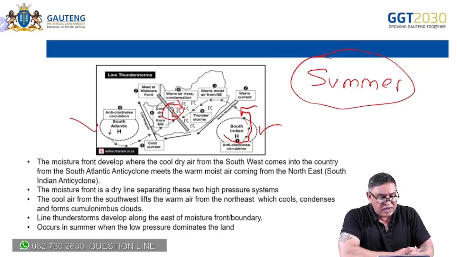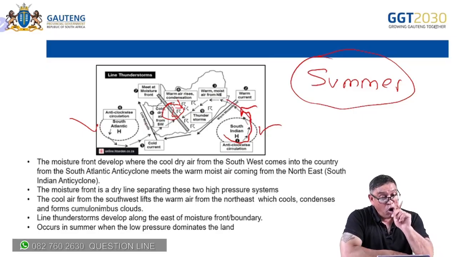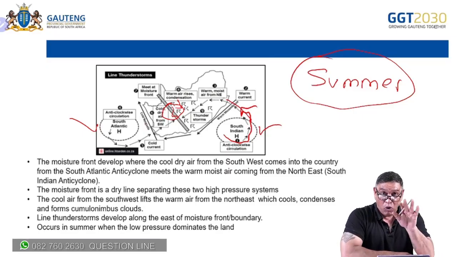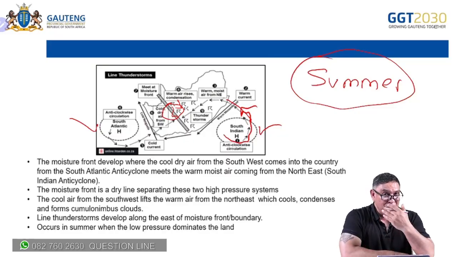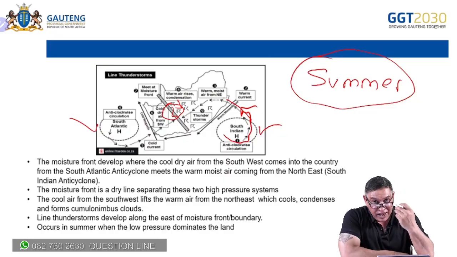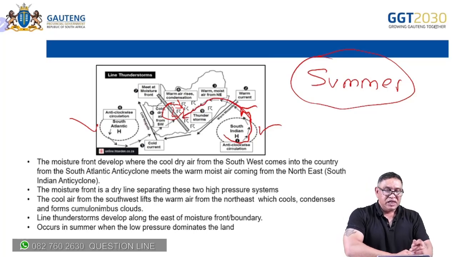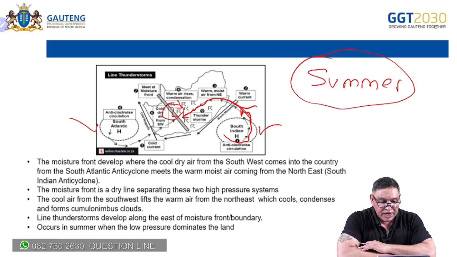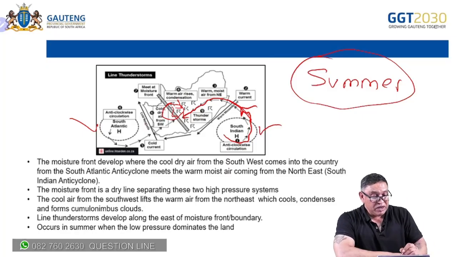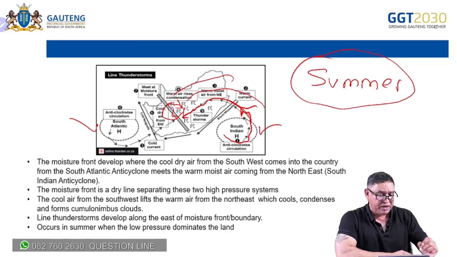Obviously, the South Indian High is moving over the warm Mozambique current and the warm Indian Ocean, so it's going to bring warm, moist air. There's the anti-clockwise movement, and it's going to move towards this low pressure area. Now, it's not going to move in just a line like that. All of this is going to move in.